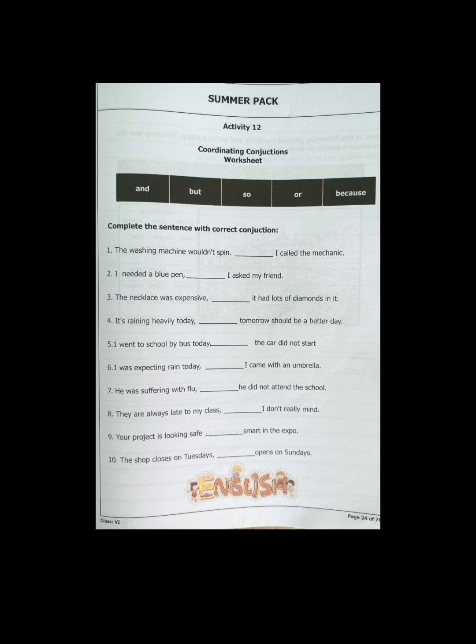Number 4. It's raining heavily today. Dash, tomorrow should be a better day. Consider the relationship between today's rain and tomorrow being a better day. Are you giving a reason, adding information, showing contrast, result, or presenting an alternative? Number 5. I went to school by bus today. Dash, the car did not start. Think about why you took the bus. Are you giving a reason, adding information, showing contrast, result, or presenting an alternative?